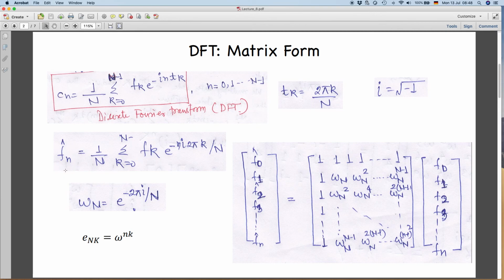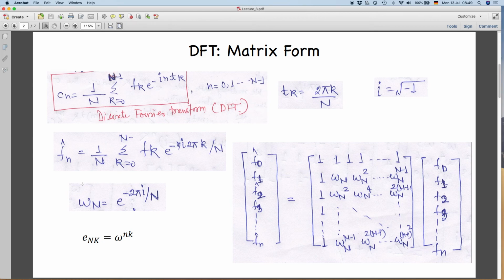We will have Fn for each frequency component, where we can write the exponential e to the power 2 pi i divided by n as omega n, because then we will have different values of this exponent for different values of n and k. So that it becomes easy to write in the matrix form, this is your input data sequence, F0, F1, F2. These are your measurements at different instances or points in time, and these are equally spaced.